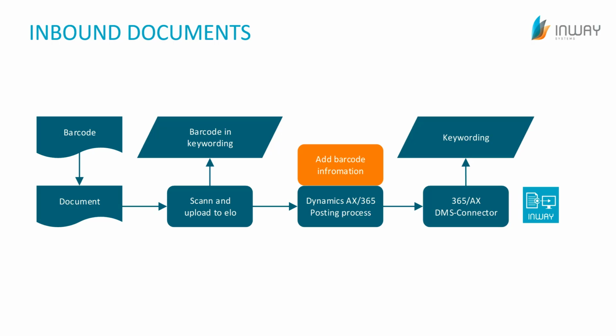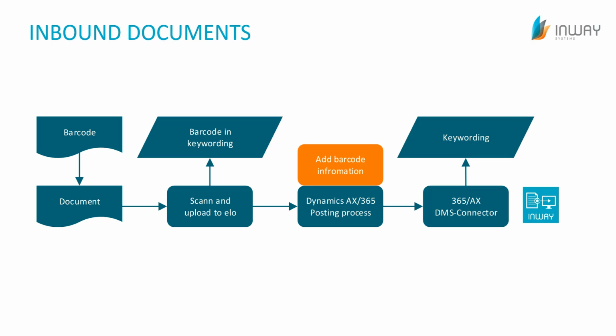For the inbound documents, we also start at the left with our document. This, for example, can be an invoice we received from one of our vendors per mail. The first step would be to put a barcode sticker onto the document so we can identify it later. Next, we scan the document and upload it into ELO.